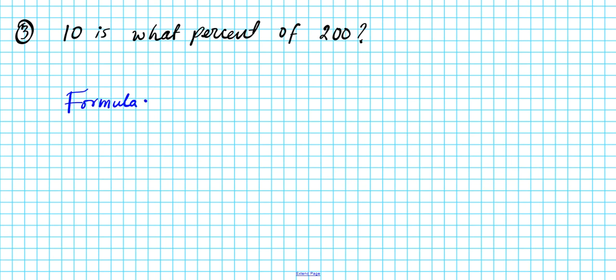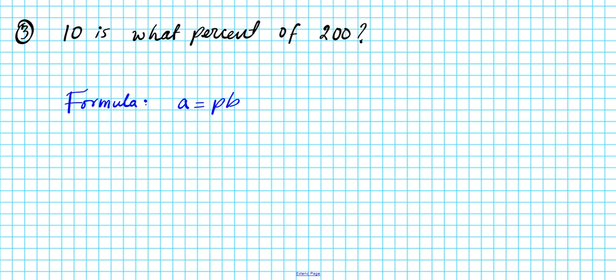And it goes this way. 10 is what percent of 200? Okay, so the formula that we're using, same APB formula, A equals percent times base. Now, can you identify what A, P, and B are in this problem?